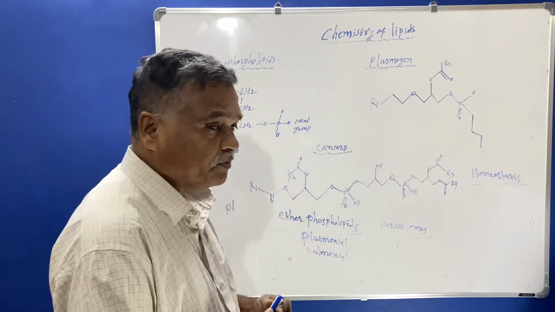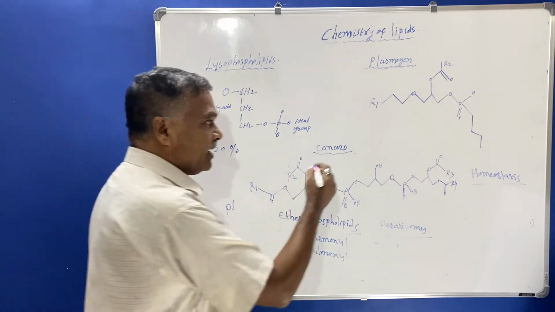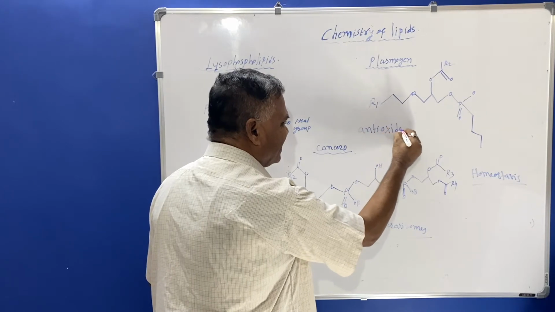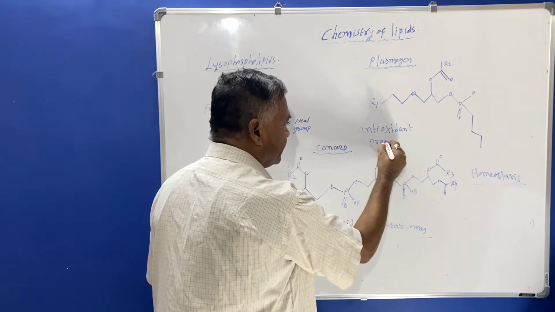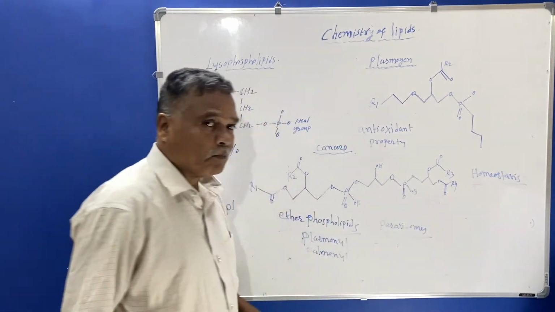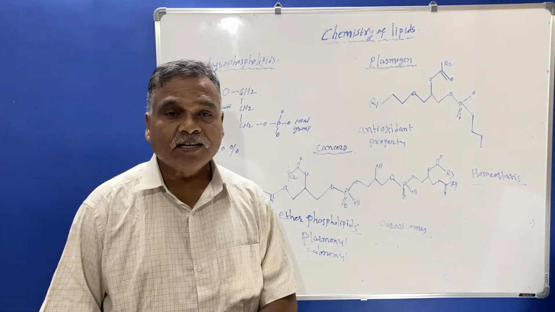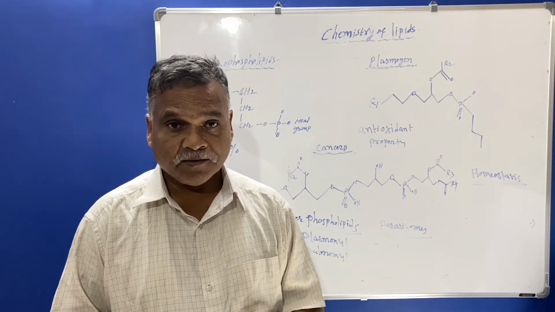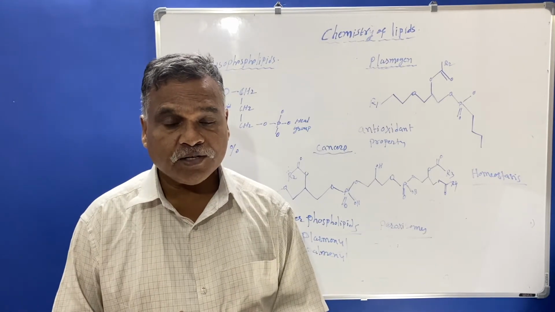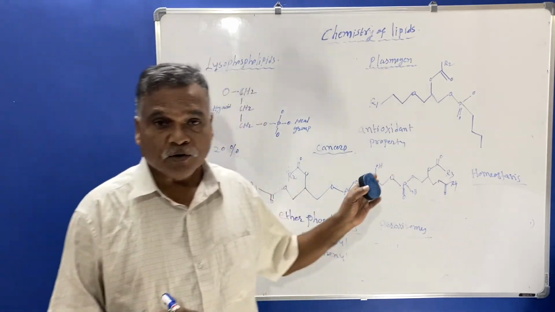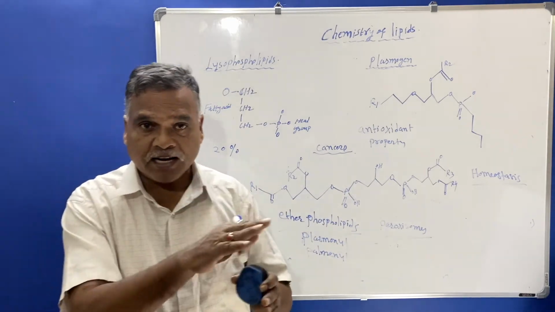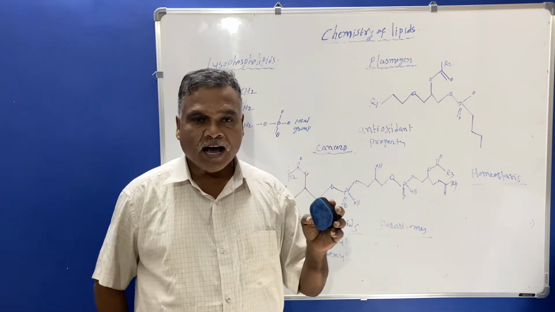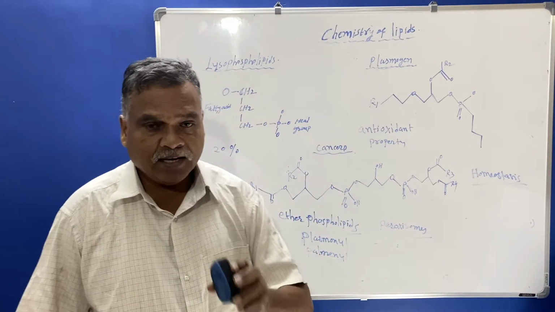If you see the functions of the plasmogens, they carry out the function of antioxidant property in the body. Free radicals and antioxidants are both formed by the cell, and these free radicals are protected against by the antioxidants.